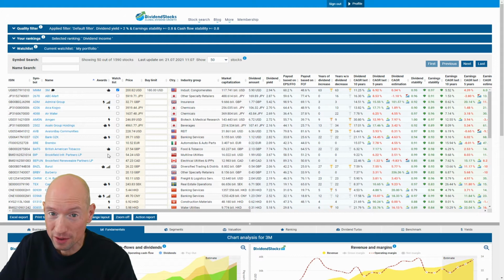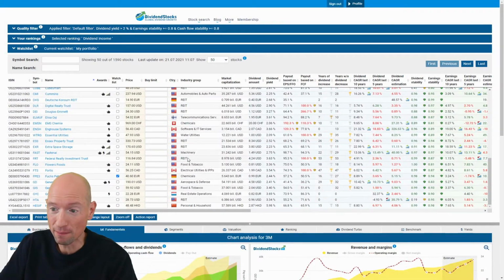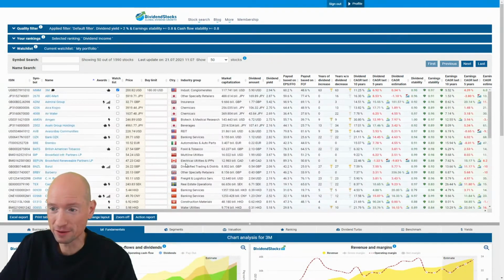Maybe not only, maybe there are some examples of companies which have some problems, but overall this is a high quality list of dividend stocks paying more than 2% dividends right from the start. In this list we have stocks from all over the world, many US stocks of course, but also from other parts of the world, Europe, Asia, like here Japan, even Australian stocks could be in this list.